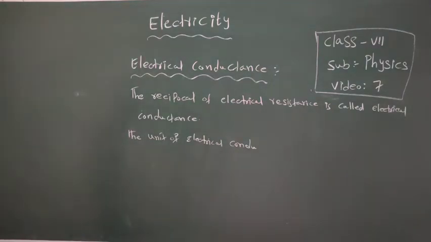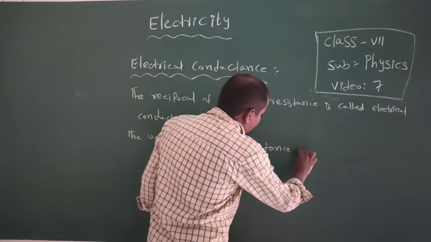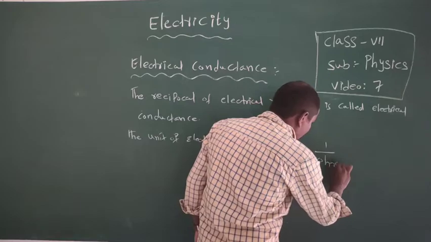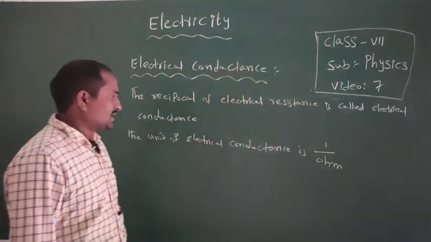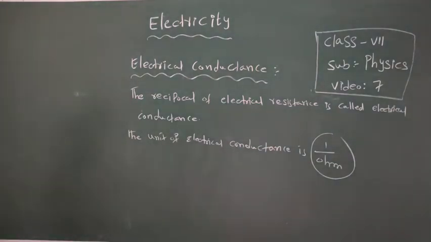The unit of electrical conductance is 1 by ohm, because ohm is the unit of electrical resistance, and conductance is its reciprocal.